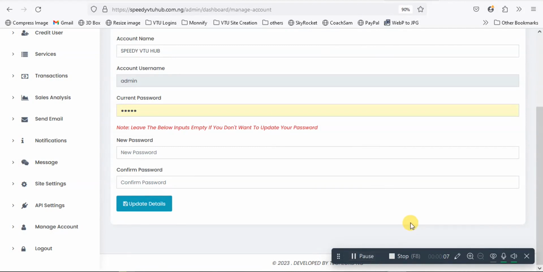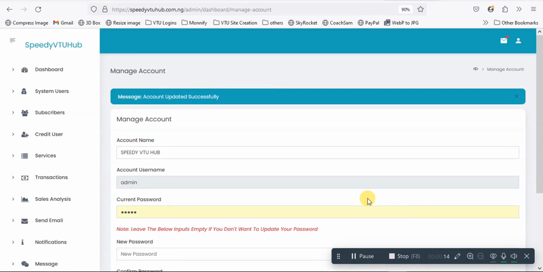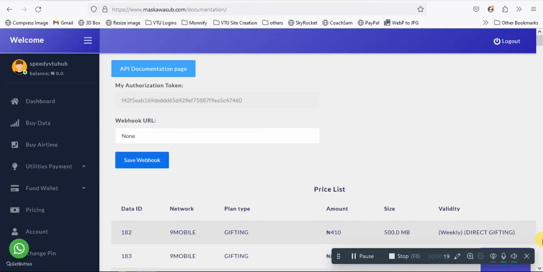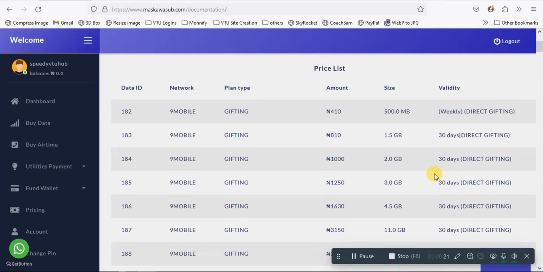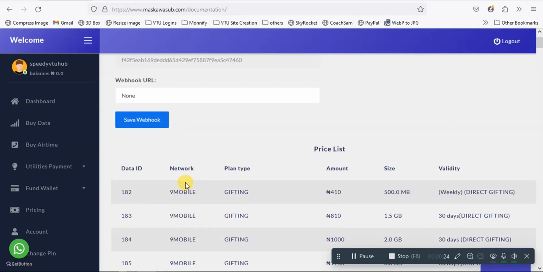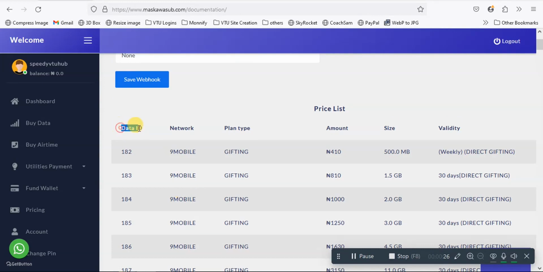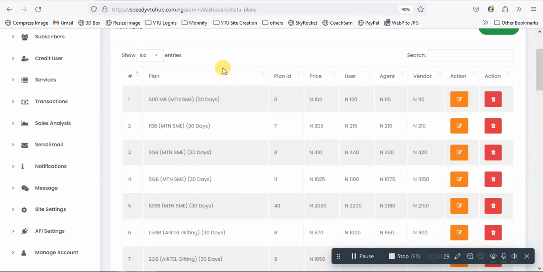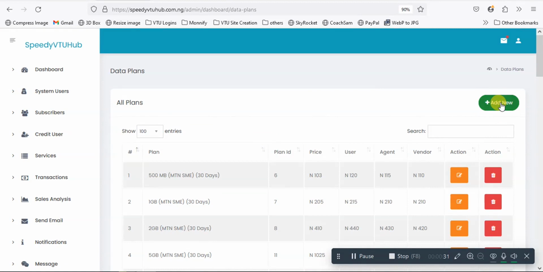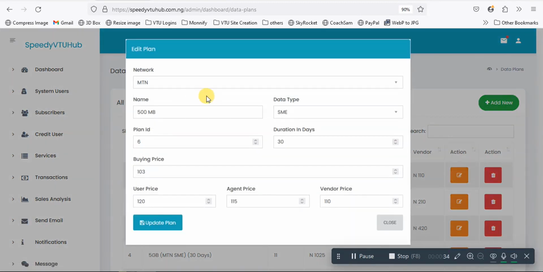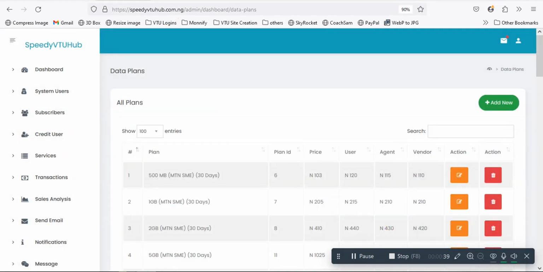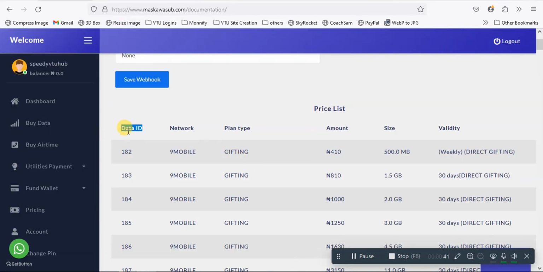So in this particular video, I'll be continuing on some things as regards the admin panel settings, the backend. So let's go back to this place. We were here before. Now right here you will see what is called plan IDs. So we're going to come here, data plans. Let's say you want to add a data plan, or let's say you want to edit a data plan. Let's close this first. Now let's come here. There's plan ID.